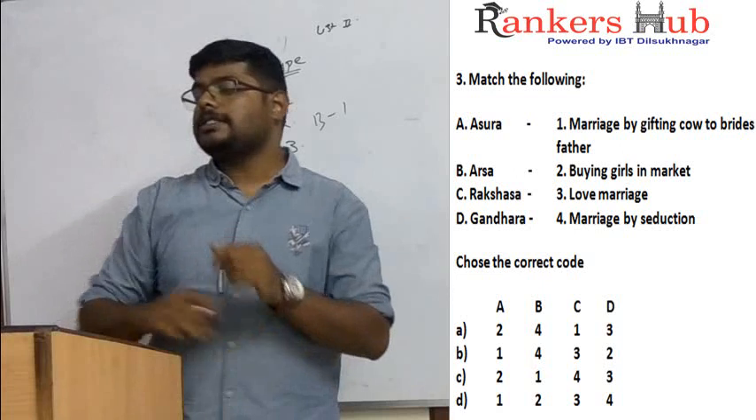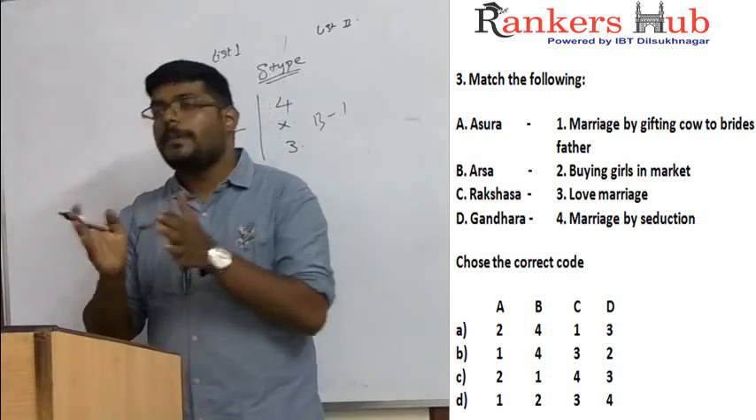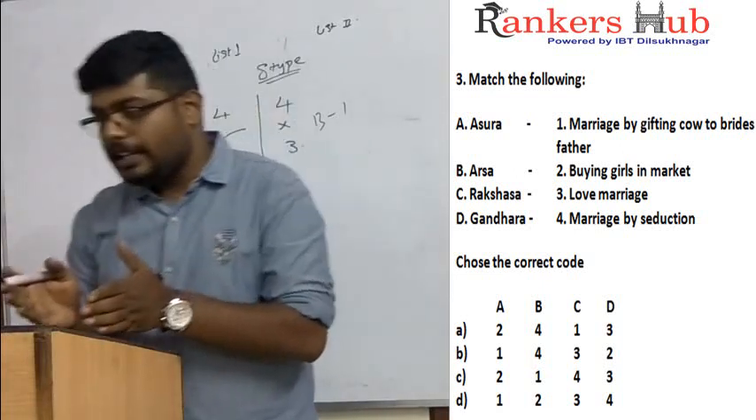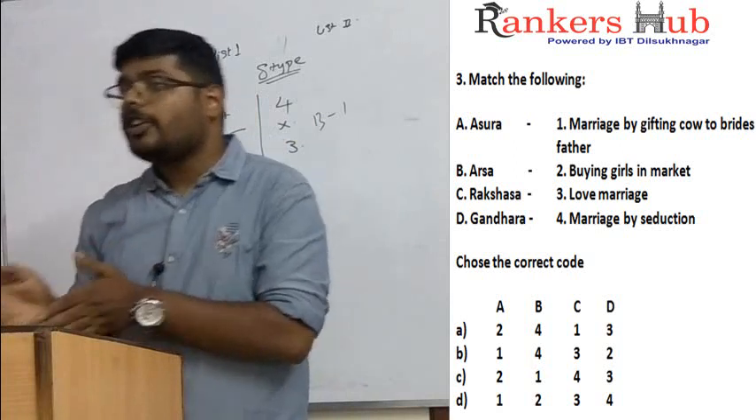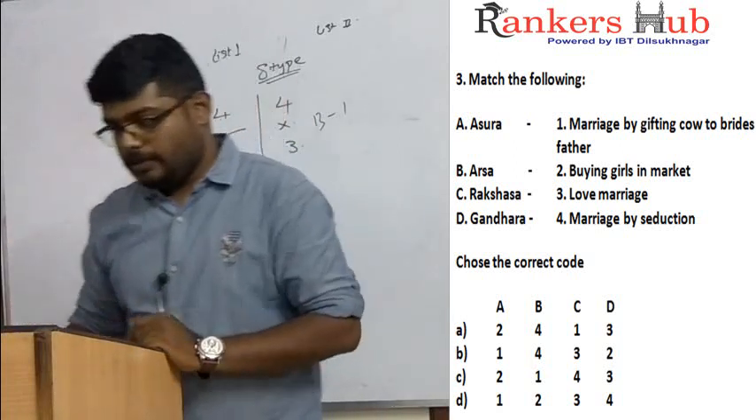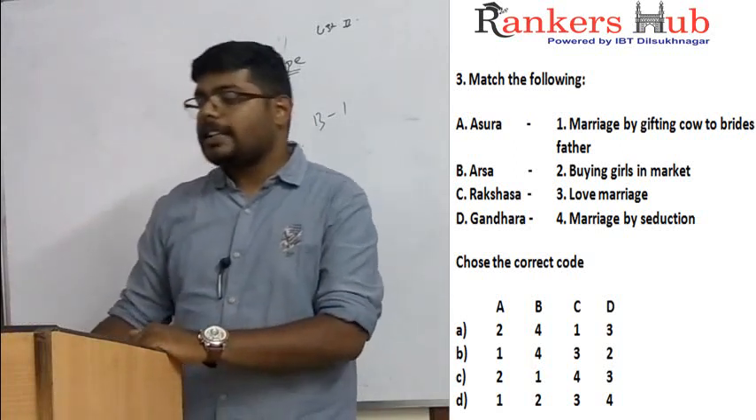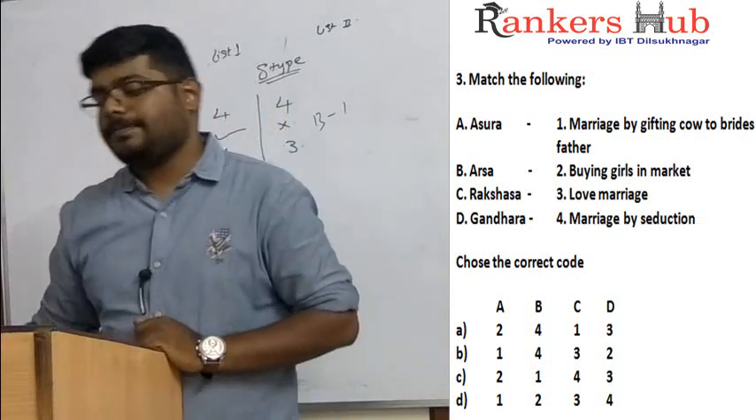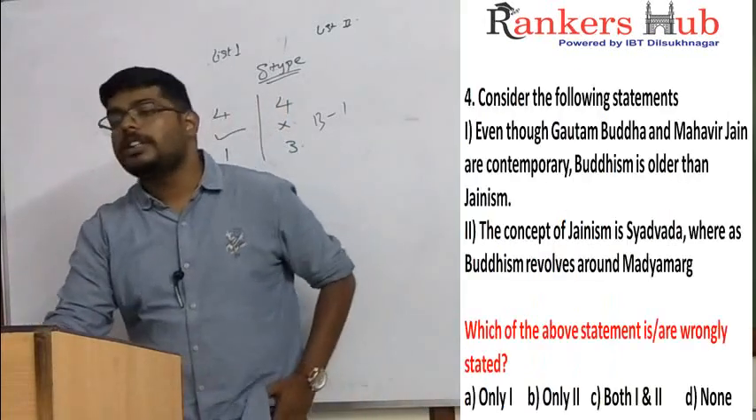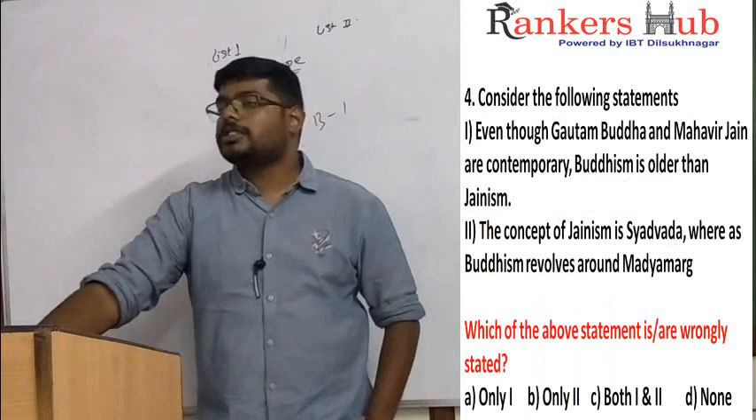So what is the correct answer? A, 2; B, 1; C, 4; and D is for 3. Are we clear? So the correct answer is option C. We'll move to the next question.